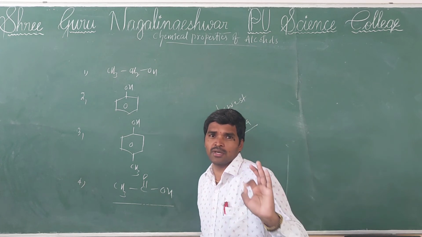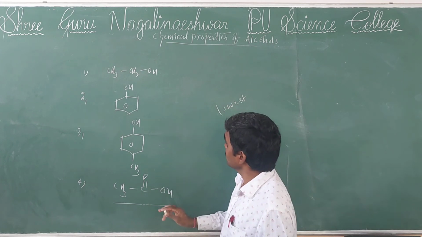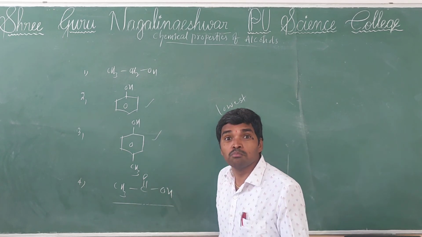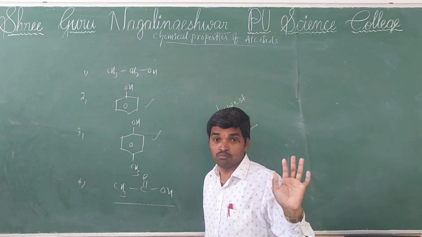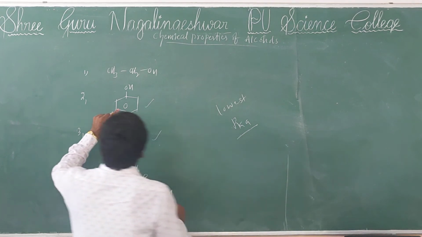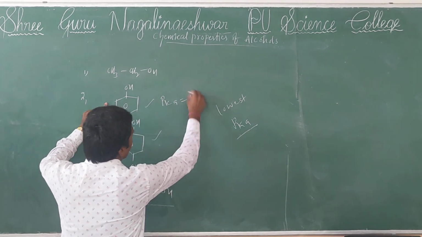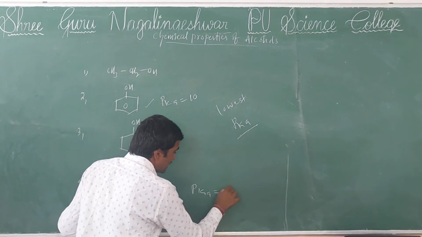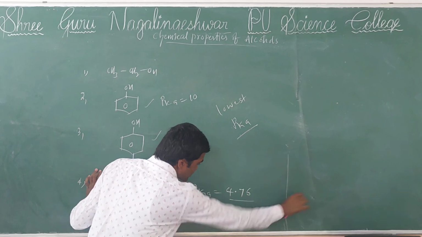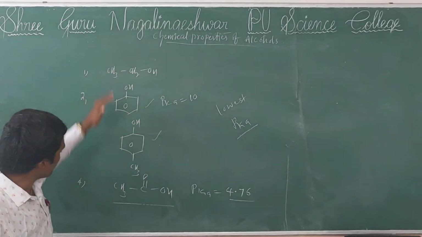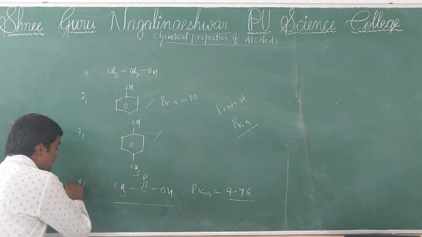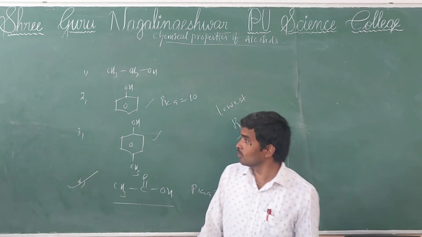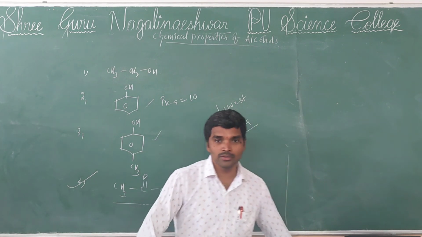But you remember, my dear children, compared to phenols, carboxylic acid has more acidic character. Why? Because phenol's pKa value is 10 only, but acetic acid's pKa value is 4.76. So among these four options, carboxylic acid has the more acidic character. So don't get any confusion. Okay, thank you very much.